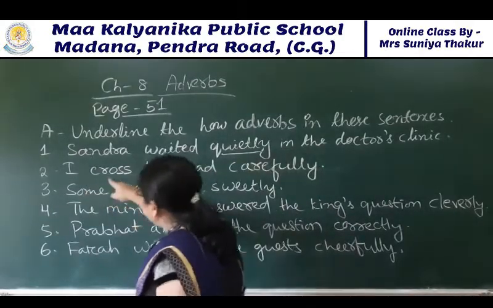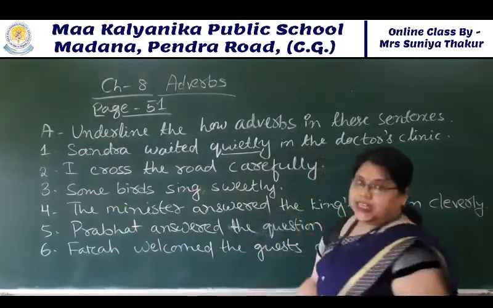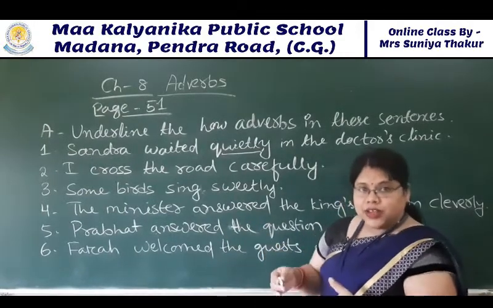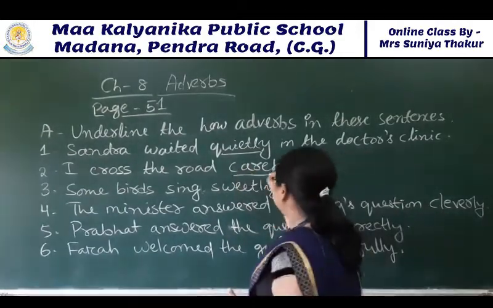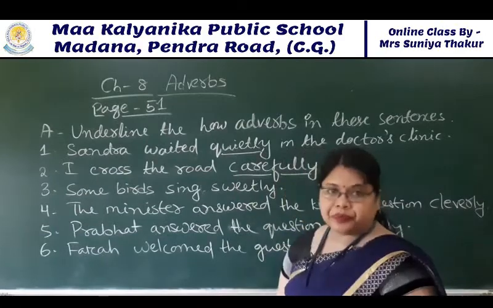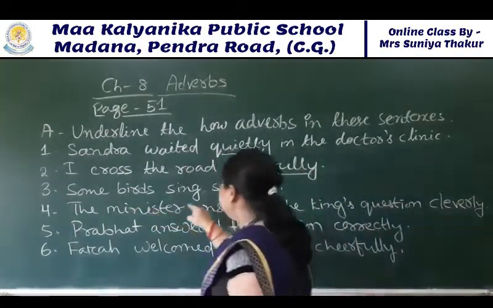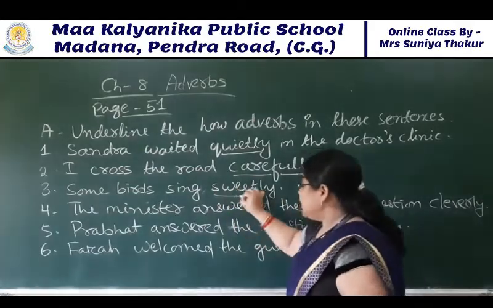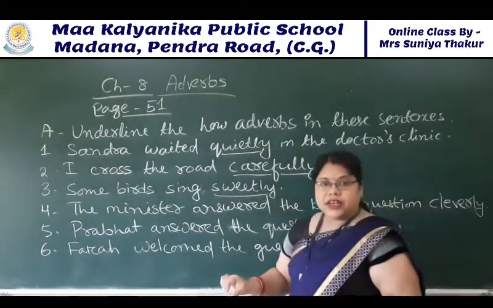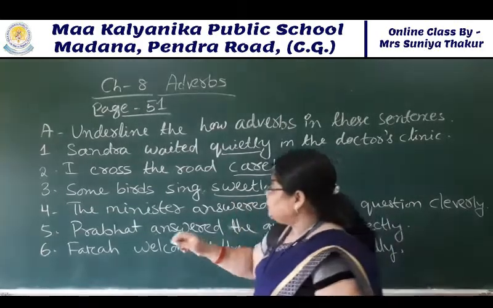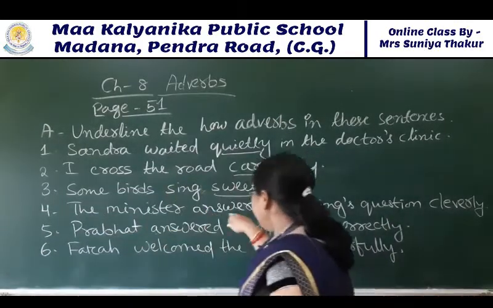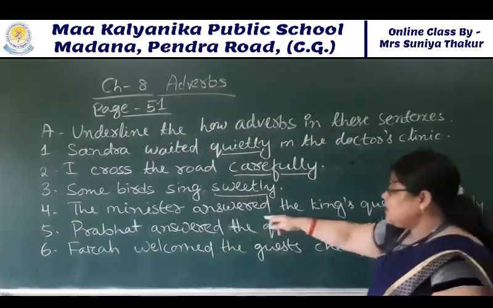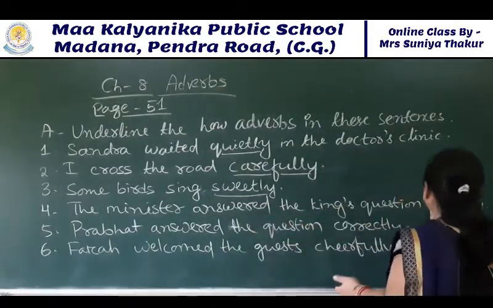Next one. I crossed the road carefully. Here the action word is cross. Cross the road carefully. This is an adverb. Now, some birds sing sweetly. How? Sweetly. You have to underline sweetly. Next, the minister answered the king's questions cleverly. Answered is your action word. How?